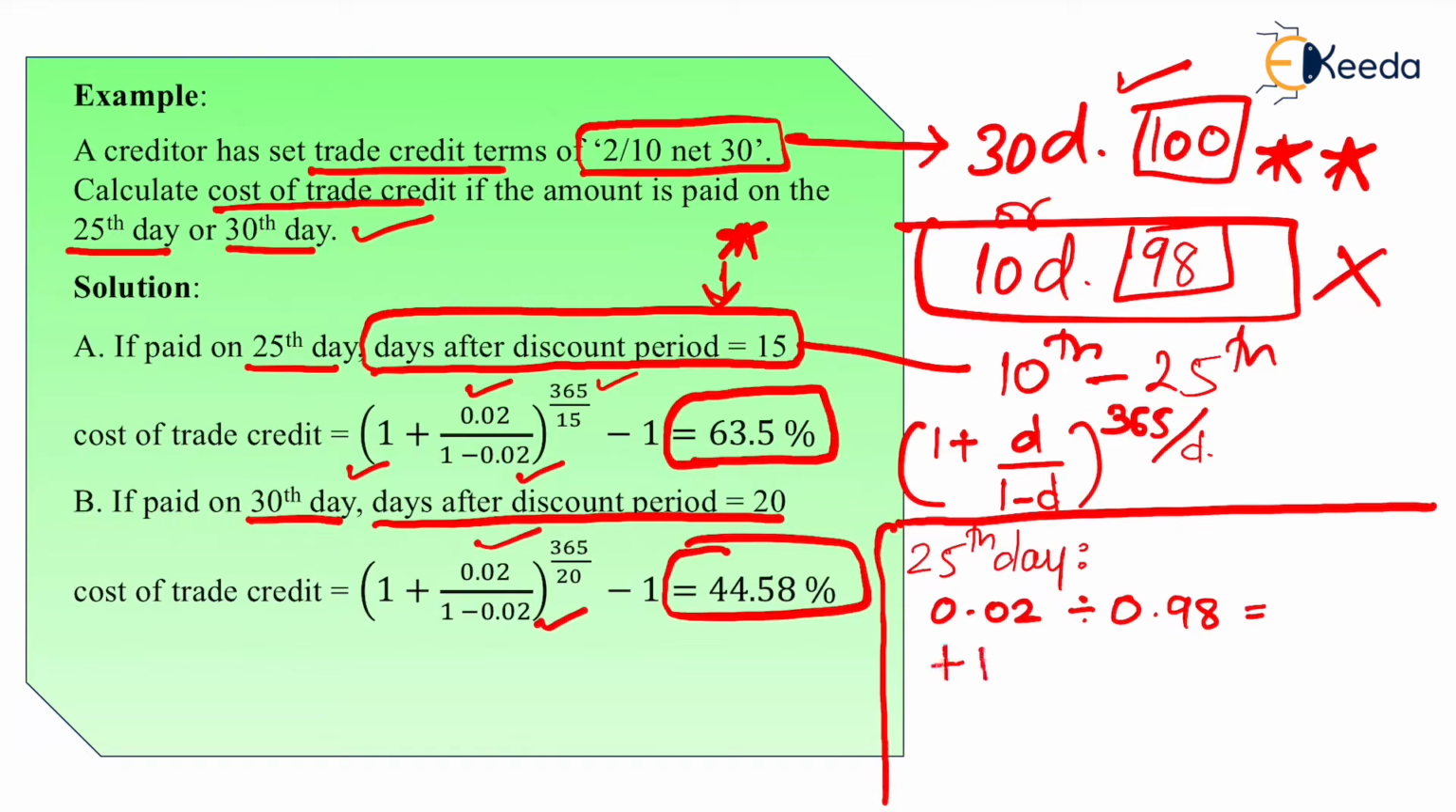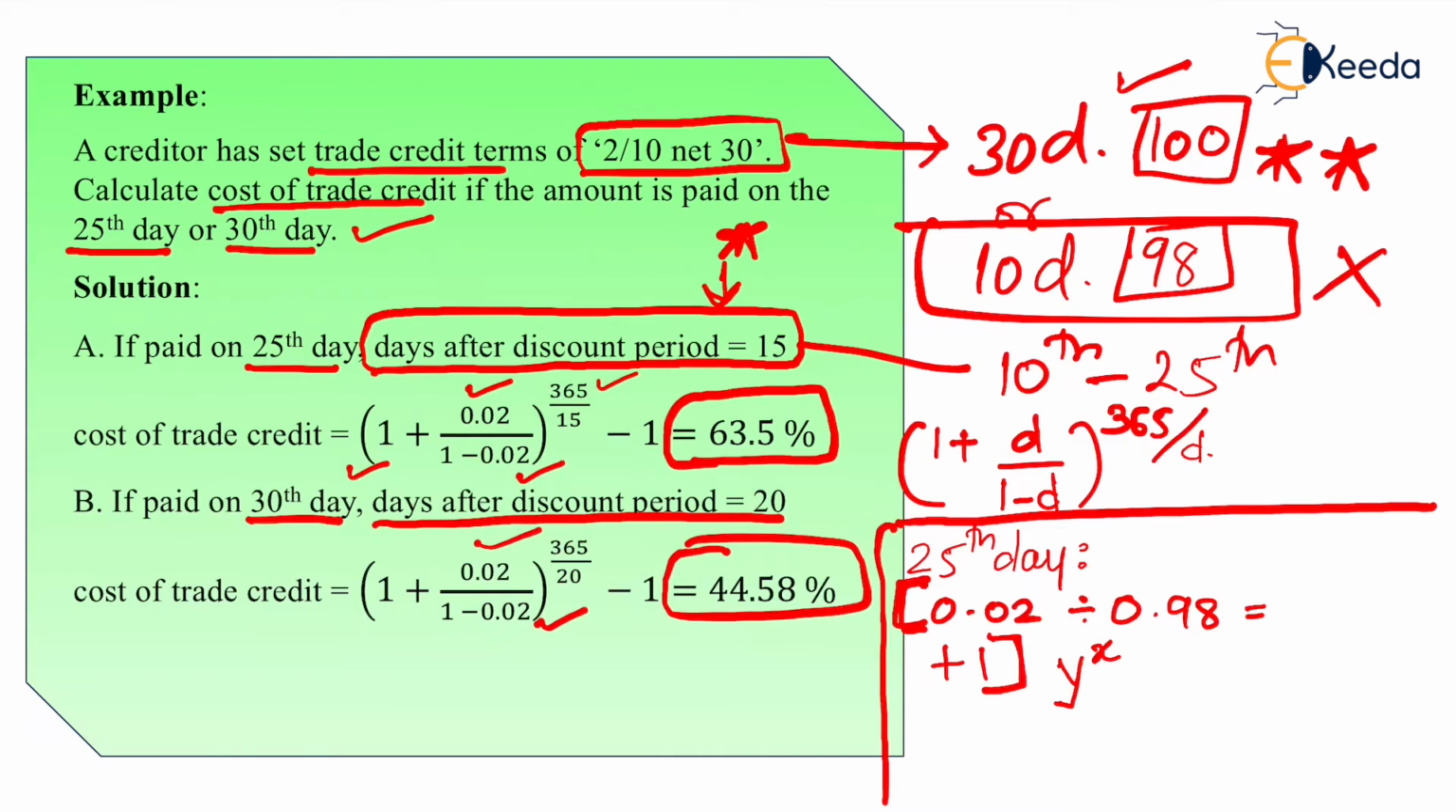So first 0.02 divided by 0.98 gave one term, then I add plus 1. So this is my whole bracket. Now it is raised to 365 divided by 15. For that I will press y raised to x. Y raised to x is a function wherein you can solve anything which is raised to something. So I press y raised to x. Now whatever answer you had found in the first bracket, that is y. And now when you press y raised to x, you have to insert the x, the power.